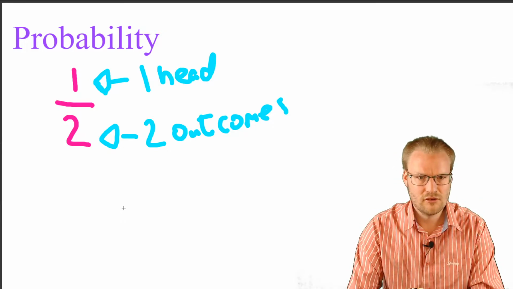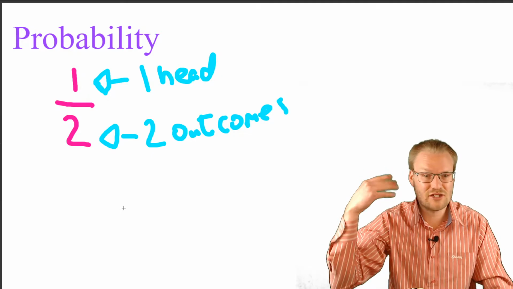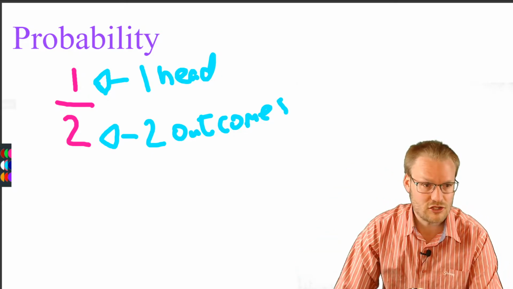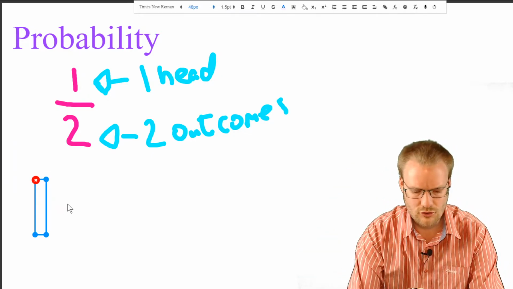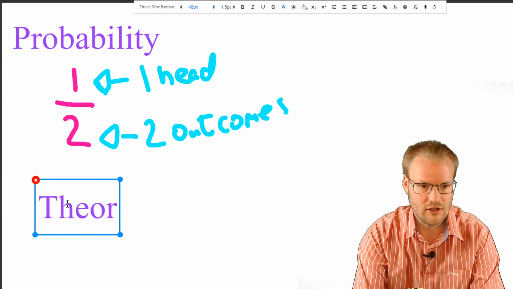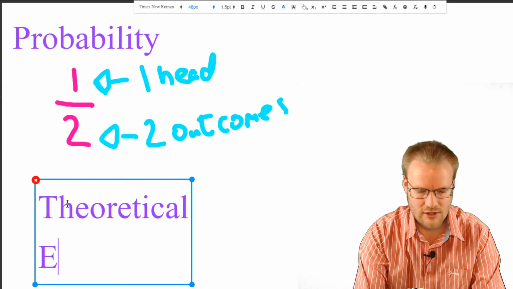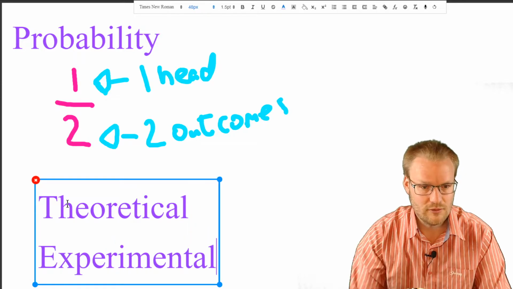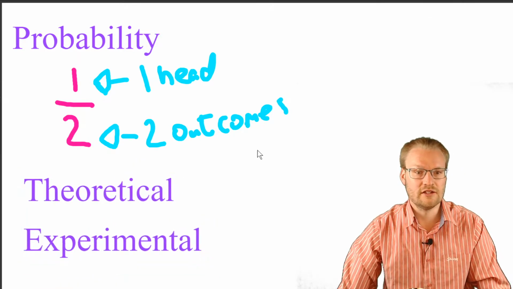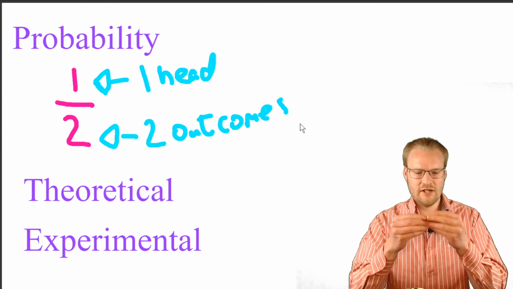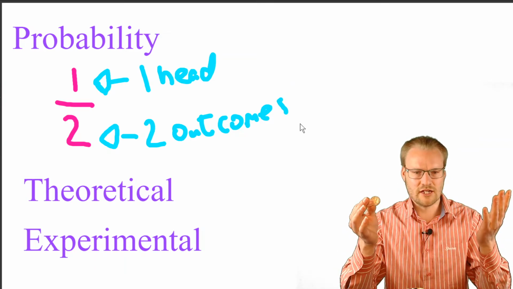Okay, again, I hope that you're just asking, and these are new terms that we're coming across. The one we talked about is theoretical, and the other one is experimental. So theoretical is by theory. By theory, there's one head and there are 2 outcomes.